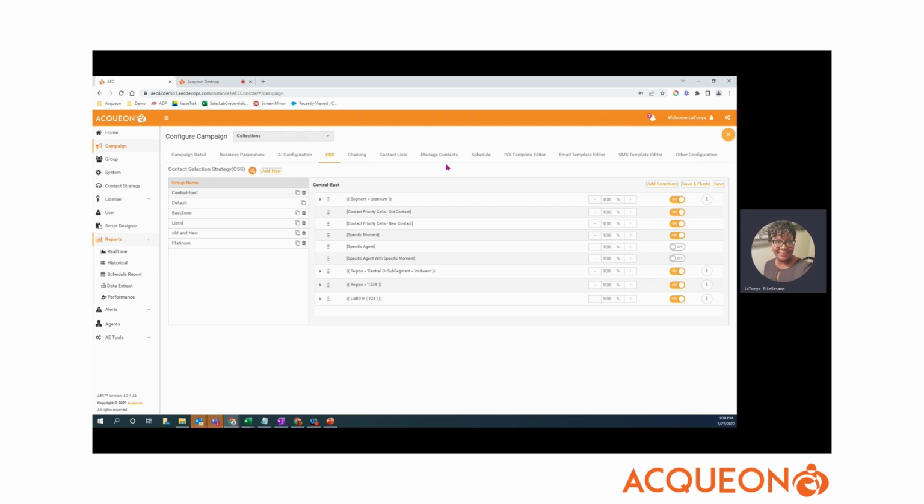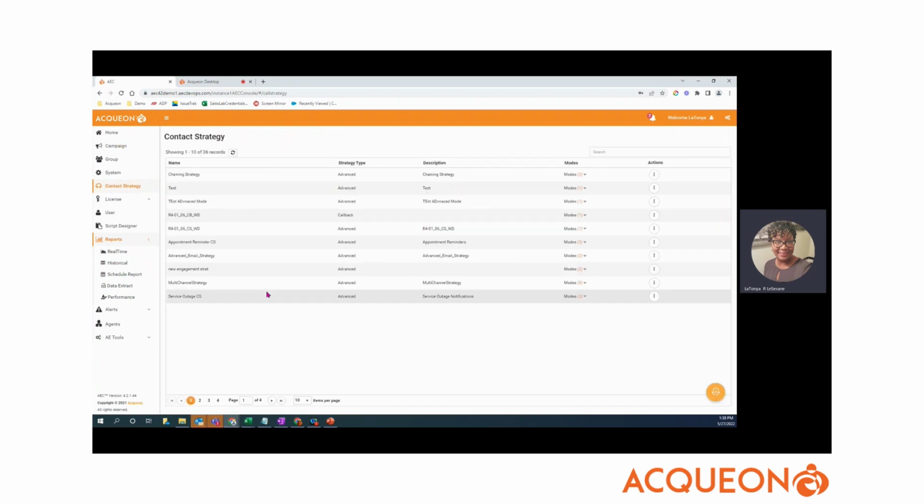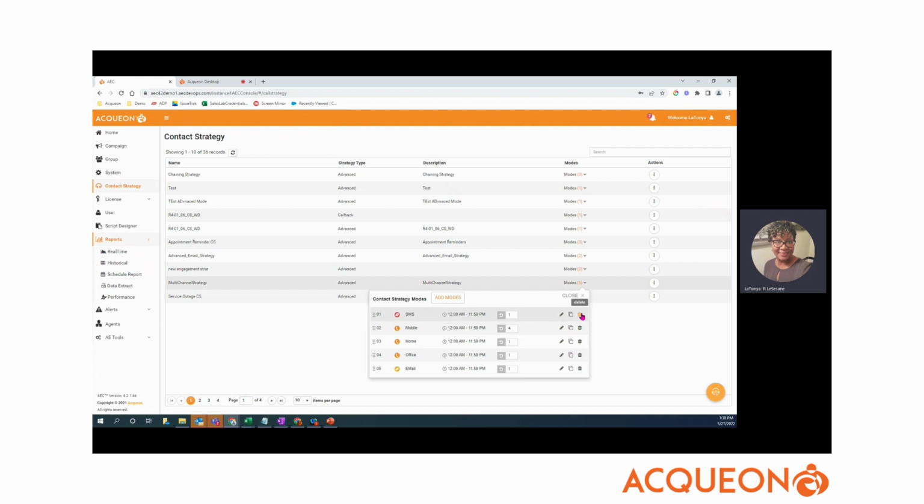We are omni-channel. Again, we have the ability to support SMS, email, agent list, agent based, and IVR. And you can make those decisions on how you want to contact. I'll touch quickly on your contact strategies. Your contact strategies allow you to reschedule what happens on telephony outcomes. We also have the ability to set it up on agent-based outcomes as well.